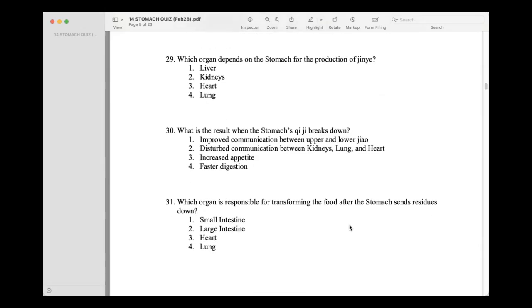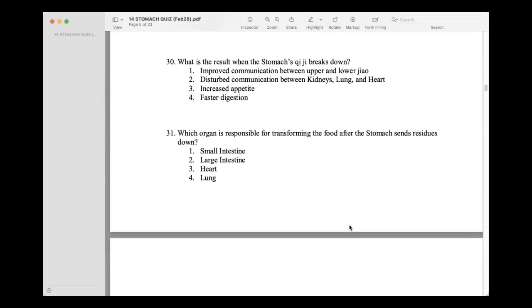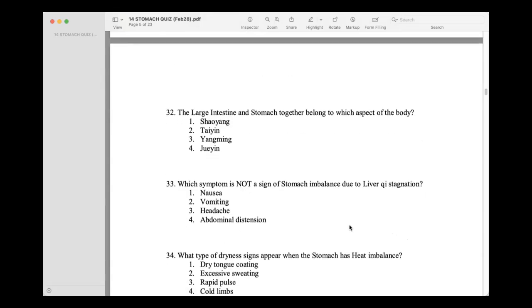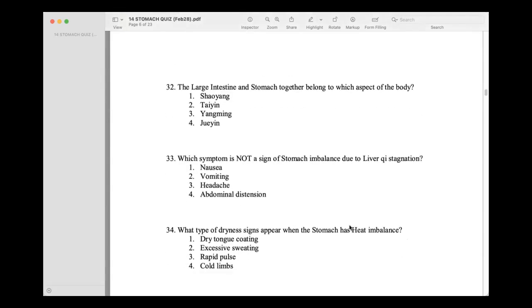Which organ depends on the stomach for the production of jinye? Kidneys. What is the result when the stomach qi breaks down? Disturbed communication between kidneys, lung, and heart. Yan, napaka-importante, no? Kidney, lung, heart. Which organ is responsible for transforming the food after the stomach sends residues down? Small intestines. The large intestine and stomach together belong to which aspect of the body?